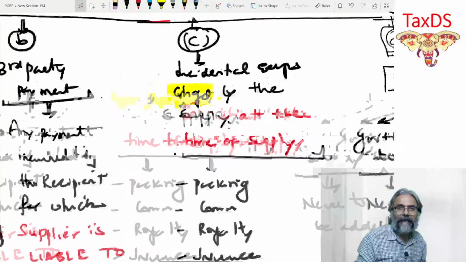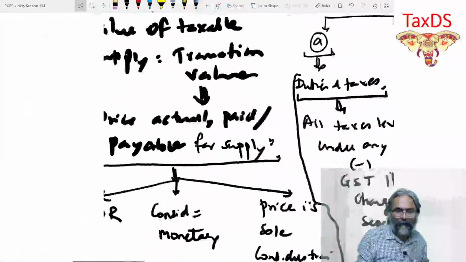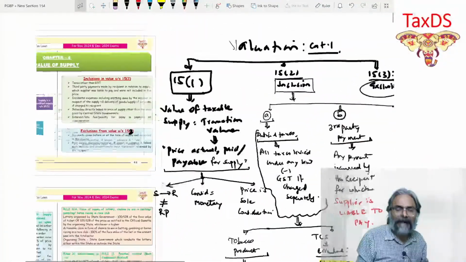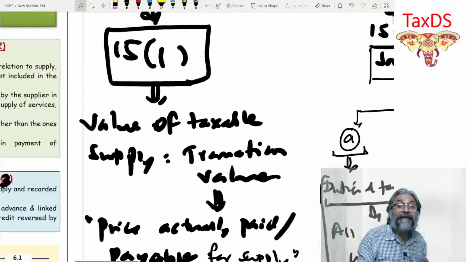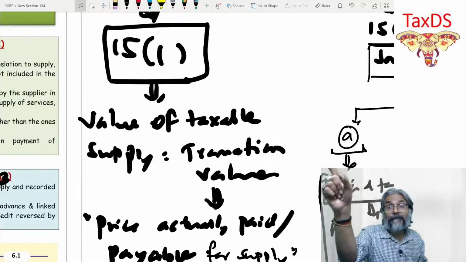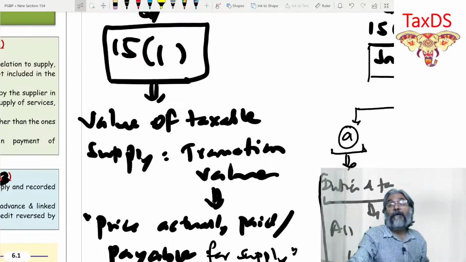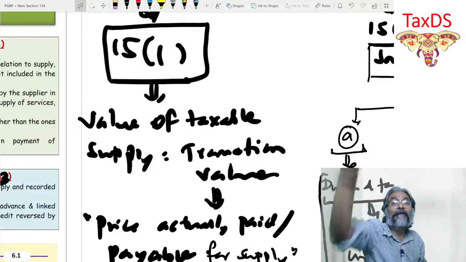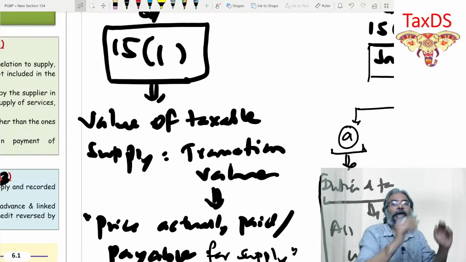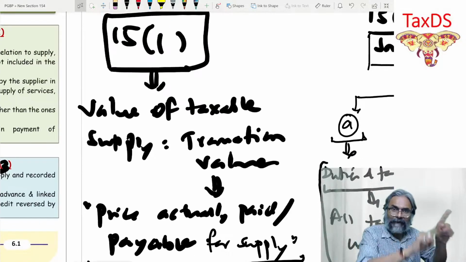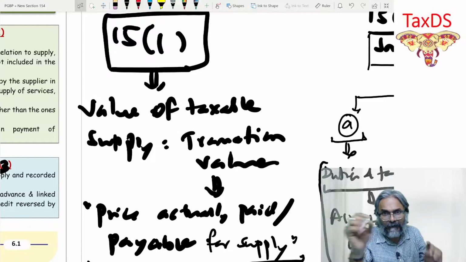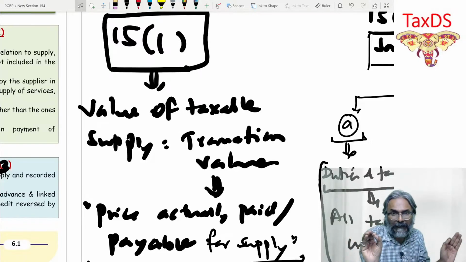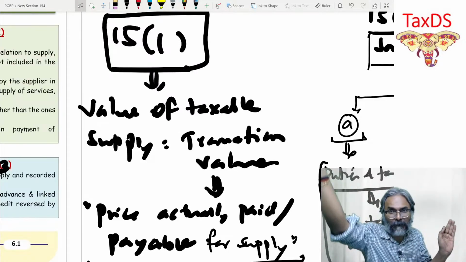For independent supply, transaction value. So this interest arising out of an independent supply of extending deposits, loans, and advances will go in 15.1.